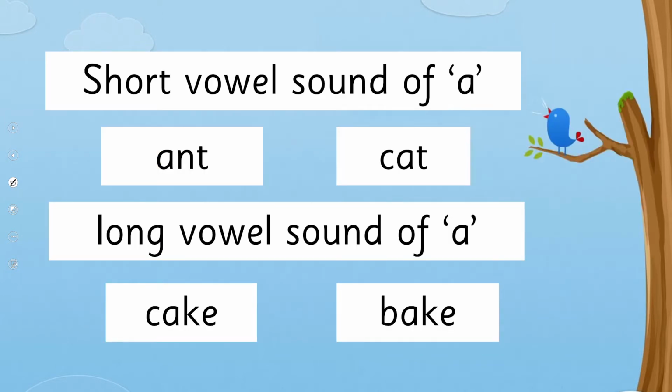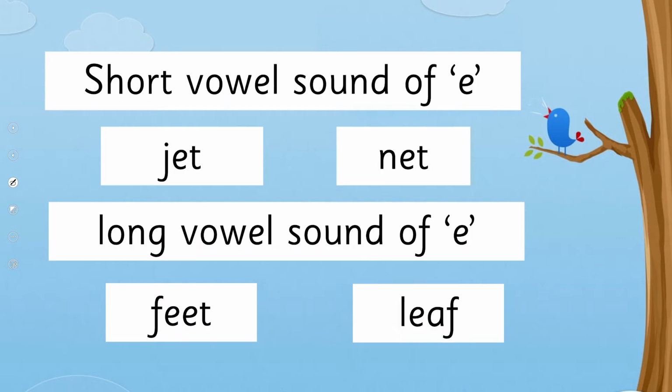For example, short vowel sound of A. When it's short, it sounds like a, ant, cat. And when it's long sound, it sounds like a, cake, bake. When it's short sound of E, it sounds like e, jet, net. And when it's long, it sounds like E, feet, leaf.